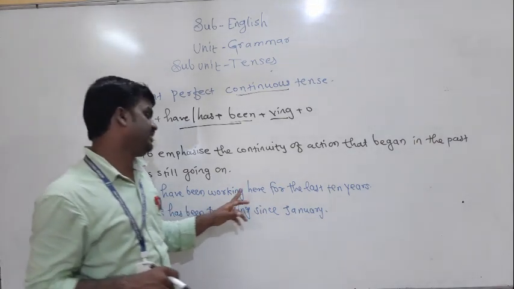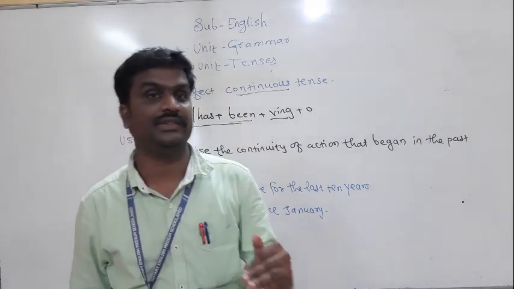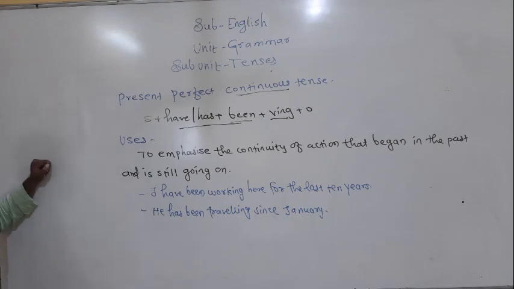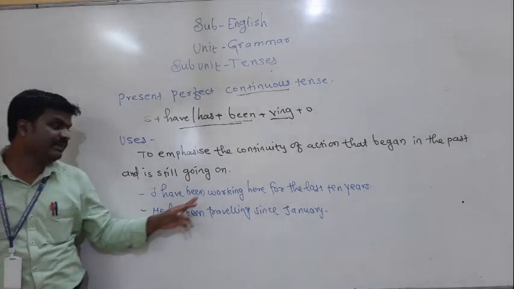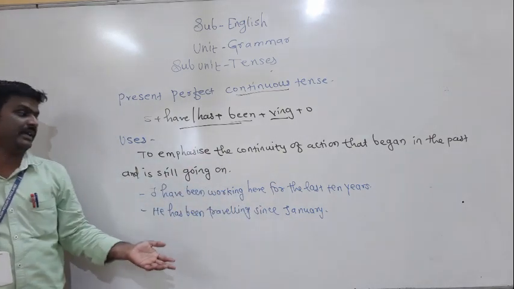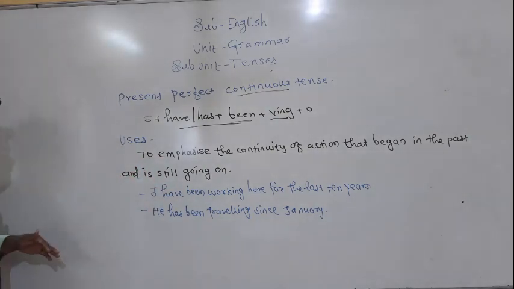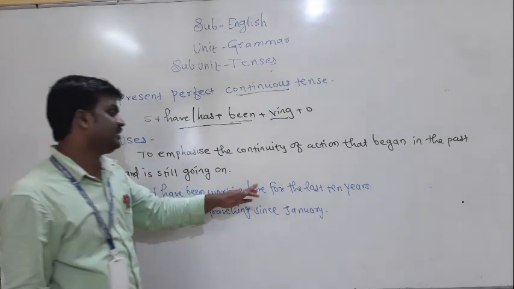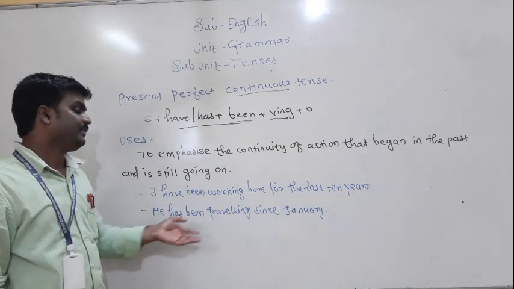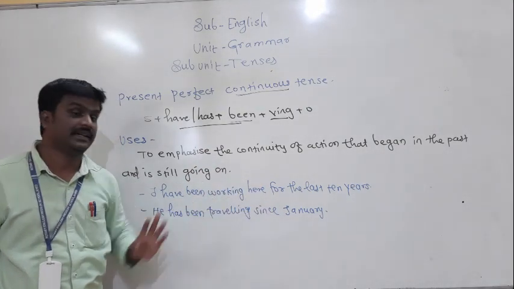I have been working here for the last 8 years. To denote such actions we are using present perfect continuous tense. That action began in the past and still it is going on. I have been working here for 10 years. Friends, for indicates the period of time and since indicates the starting point. Keep in mind this difference. I have been working here for the last 10 years and he has been traveling since January.